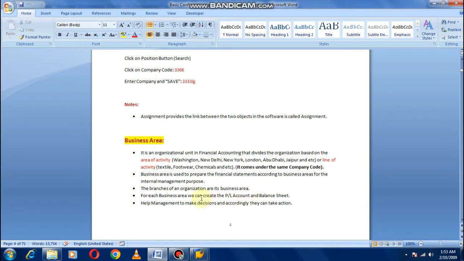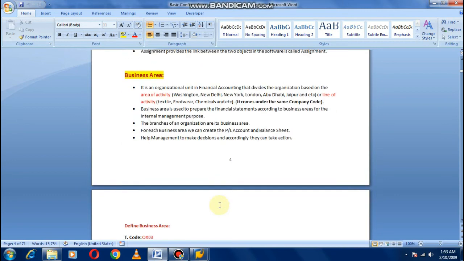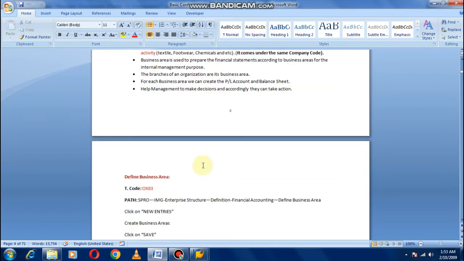For each business area, we can create a separate P&L and balance sheet. It helps management to take decisions, and accordingly they can take actions. I hope it is clear for everybody.